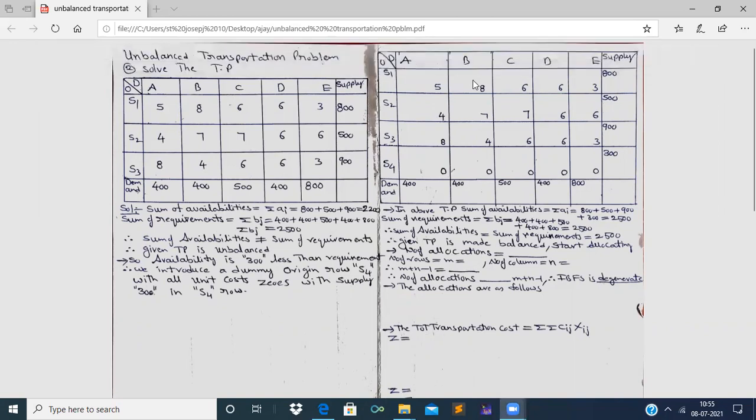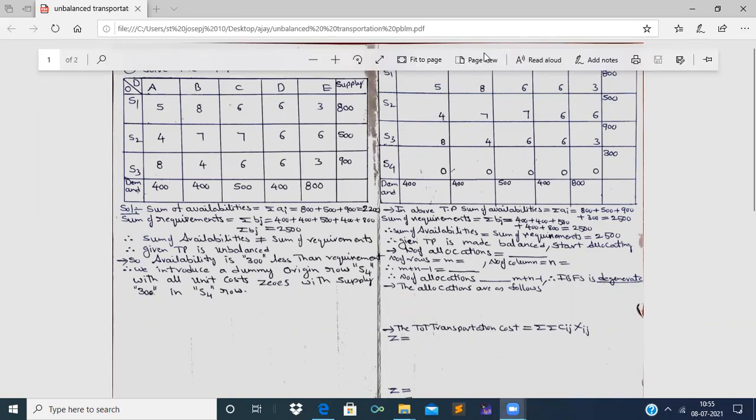Now, in the first cost cell, that is in S5, the availability is 800. Sorry. It is matrix minima method.